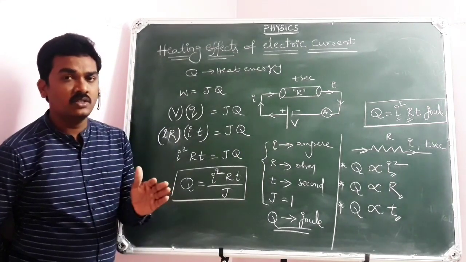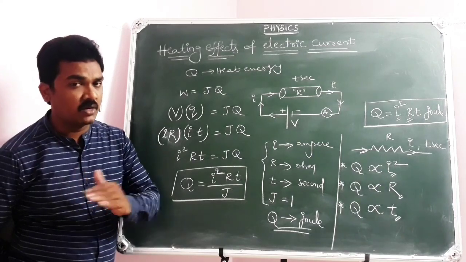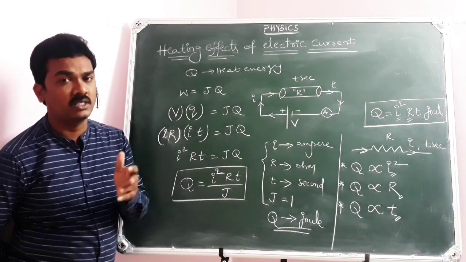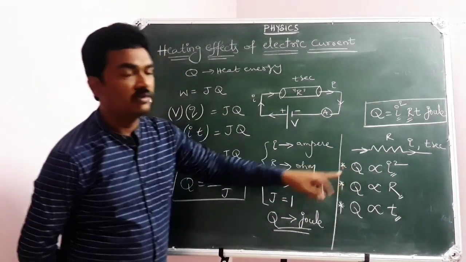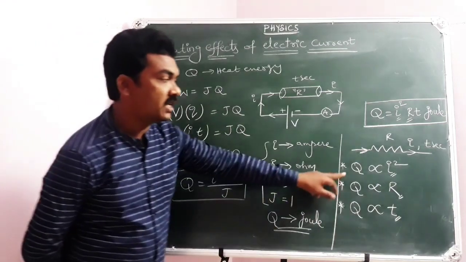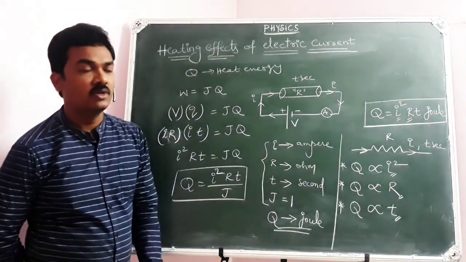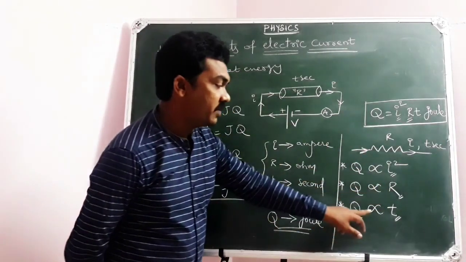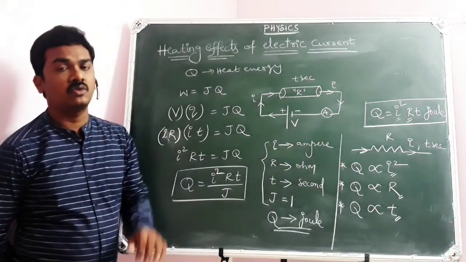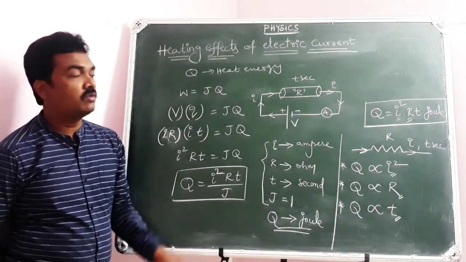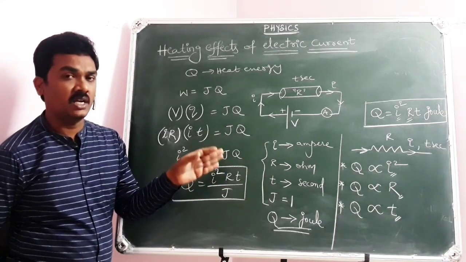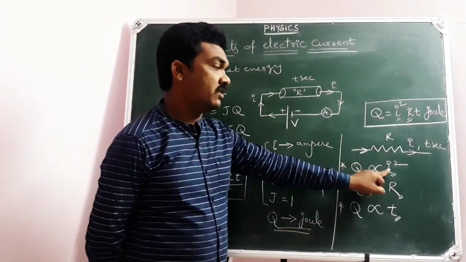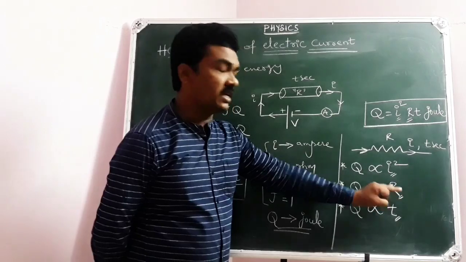You have not changed the resistance, you have not increased the time for which current flows through the conductor, but you have increased the quantity of current that is passing through the conductor, then automatically heat energy will increase, because it varies directly proportional to the square of the current flow. It varies directly proportional to the resistance of the conductor. It varies directly proportional to the time for which current flows through the conductor. So the amount of heat energy produced in a current carrying conductor depends on 3 points. One is square of the current flow. Second one is resistance of the conductor.